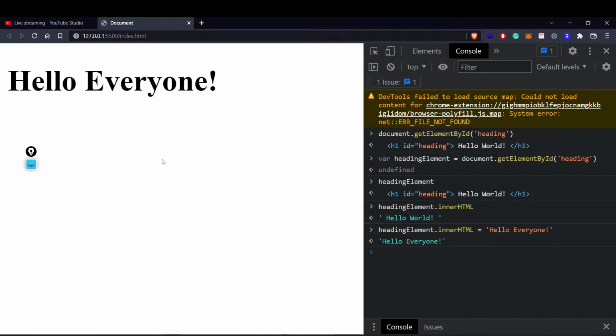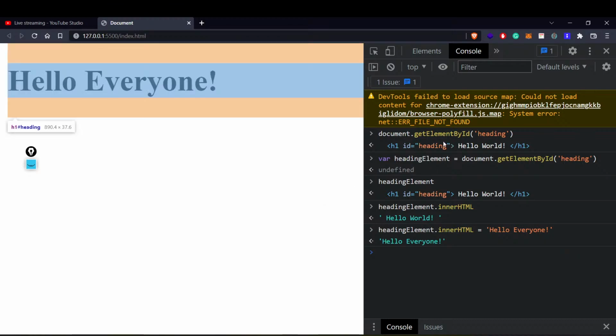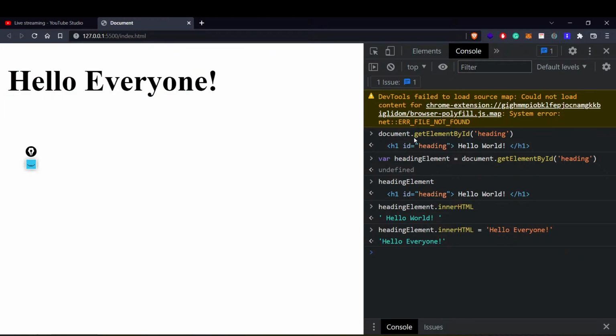So how have we done that? First, we have selected that element by using DOM methods. The method was getElementById, because we had one element that has a particular ID as heading. After selecting it, for simplicity I have taken that element value in a variable called headingElement. You can choose any other variable name according to your need. Once you have done that, there is another particular property called innerHTML.